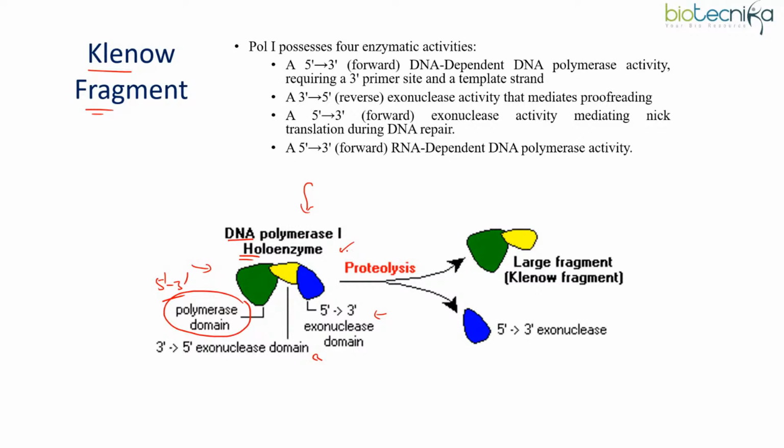Now, when DNA polymerase 1 is subjected to proteolysis, it dissociates into two fragments, the larger fragment and the smaller fragment. The larger fragment is known as the Klenow fragment. So you could be directly asked what is Klenow fragment. It is a fragment obtained from DNA polymerase 1 when subjected to protease treatment, subtilisin treatment. This Klenow fragment has 5' to 3' polymerization property and 3' to 5' exonuclease property.